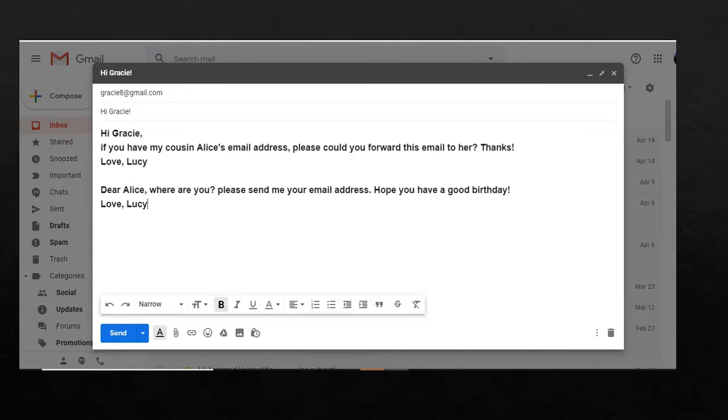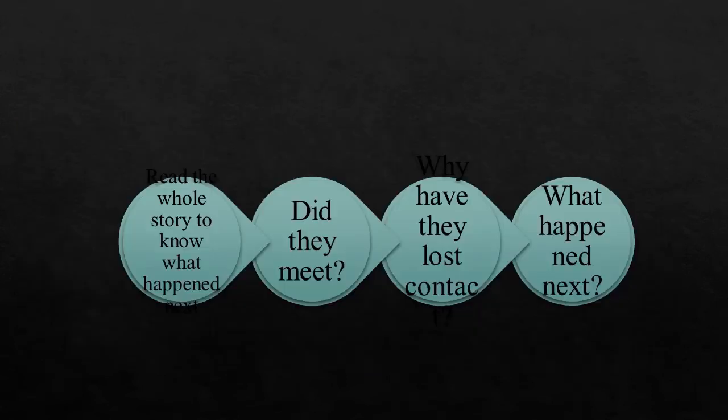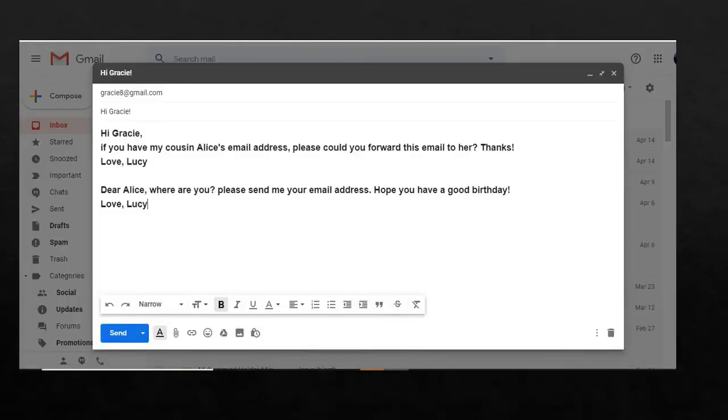Look at the email again and understand what is the pattern of writing an email. That is a very important task of today's lesson. On your screen you can see the format of an email.